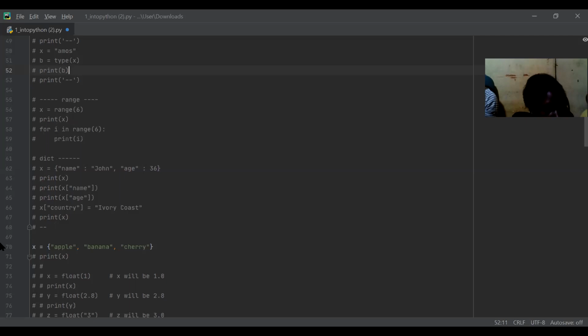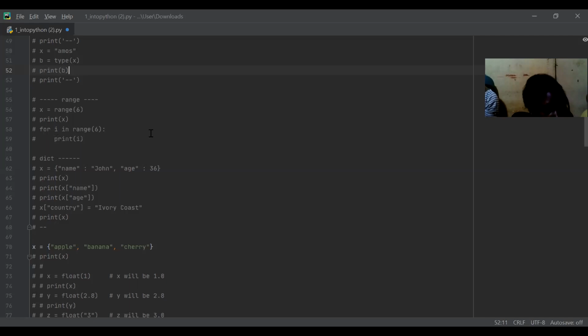Now let's speak about for. For is when I want to do a simple command and I want to do it again and again and again. I just write for. Now let's say for I in range 6. What does it mean? Range 6 is 1, 2, 3, 4, 5, 6. So I in range 6, it just goes number by number.